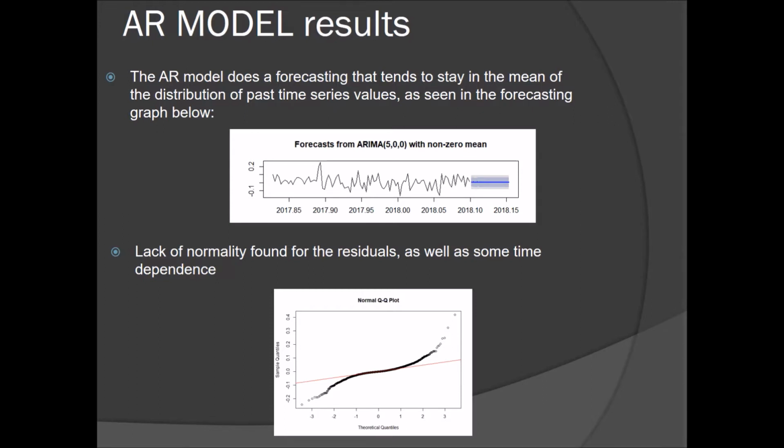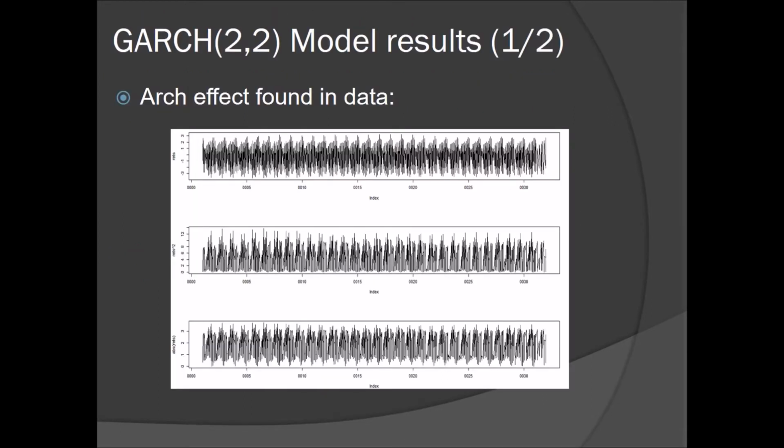I did a GARCH model as well, taking into account the volatility in the data because of the sharp decline towards 2017. We have a cryptocurrency that is very volatile. And we found that there was an ARCH effect going on when we checked the graphs right here for the returns, the log return squared, and the absolute value of the returns, which is very clearly visible.